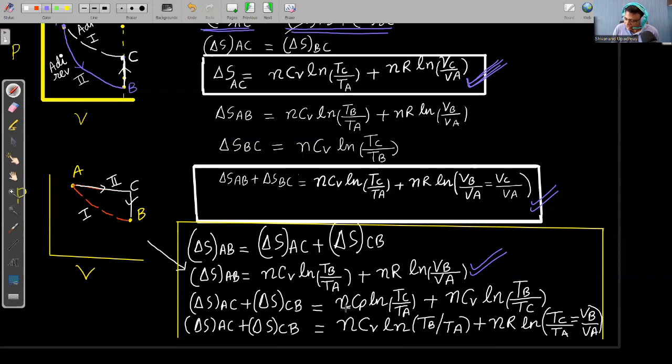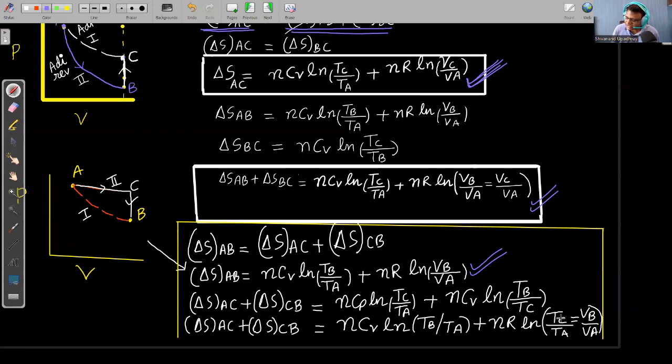So now if I simplify, मैं Cp को लिख सकता हूं Cv plus R, and if I expand this, then this value is equal to NCV ln TC upon TA, and this is NCV ln TB upon TC. So this TC will cancel out and we'll get NCV ln TB upon TA. And NR ln TC upon TA is there.